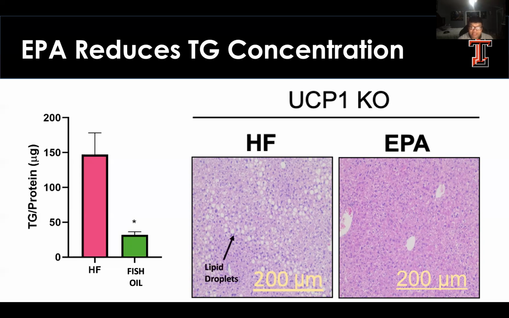And looking at these H&E stains, you can see the physical difference between the groups, with the high-fat group containing much higher levels of liver droplets within the hepatocyte.